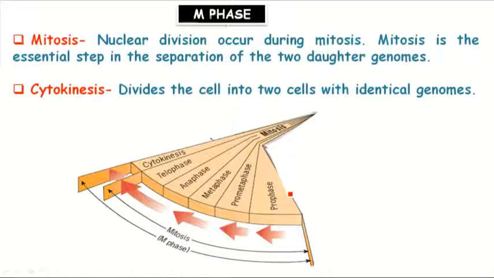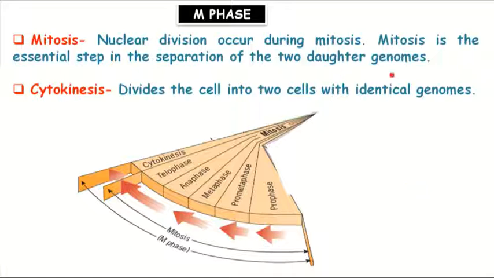Okay. Next, the M phase. In mitosis, nuclear division occurs and the two daughter genomes are separated. Okay, and this mitosis has these subphases: prophase, pro-metaphase, metaphase, anaphase, telophase.